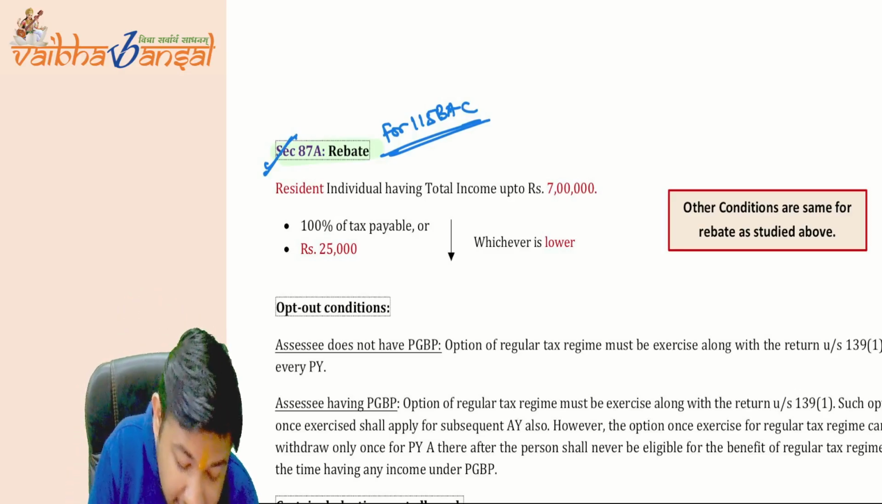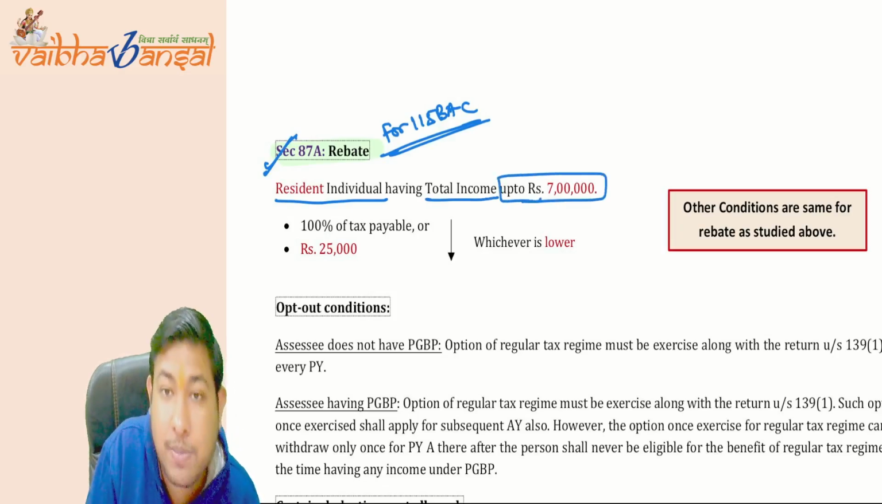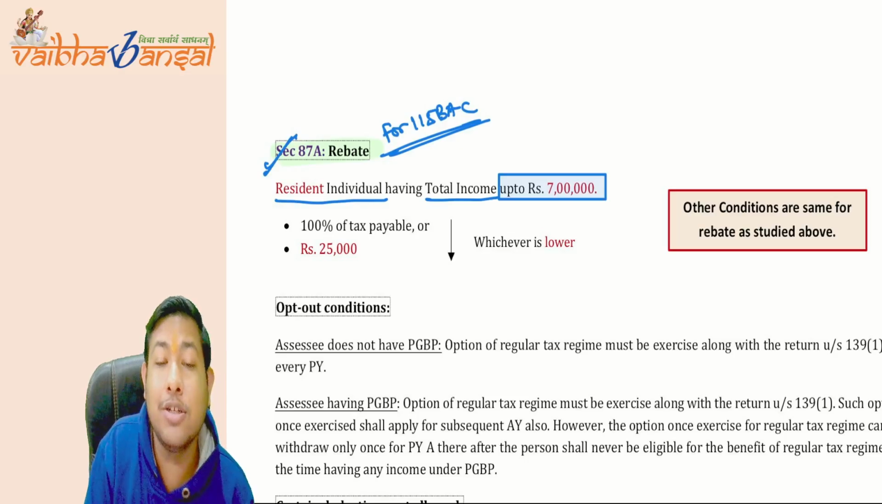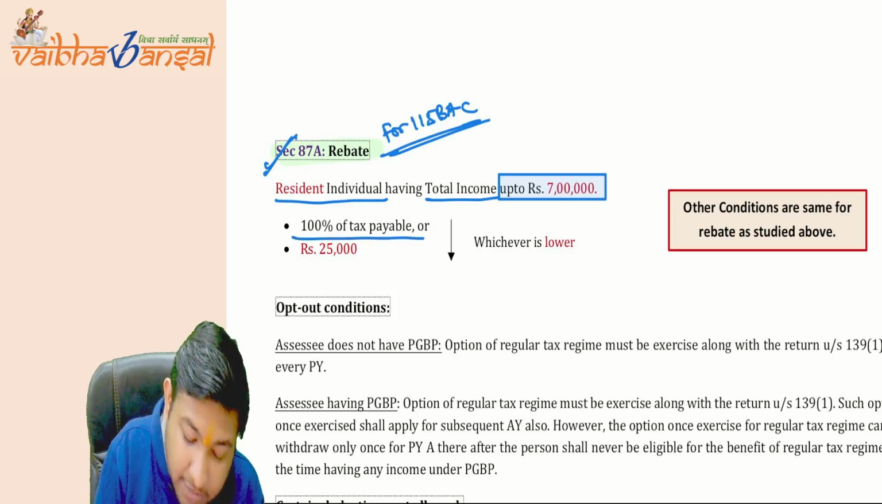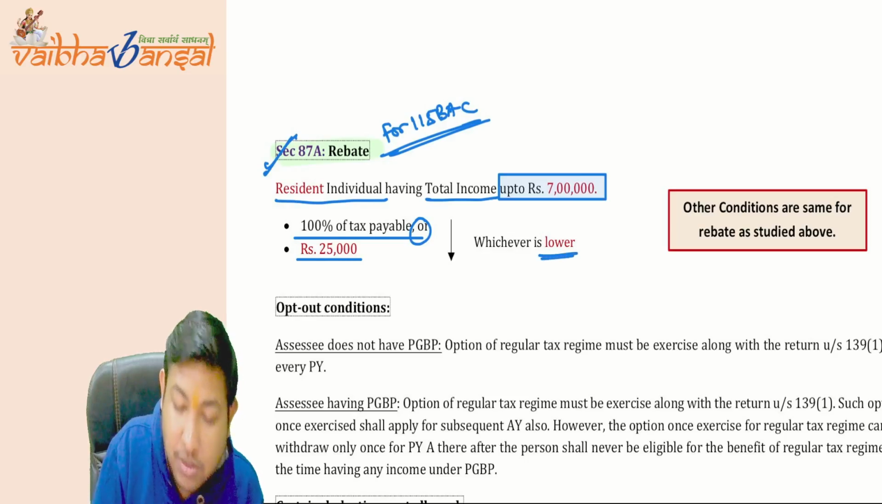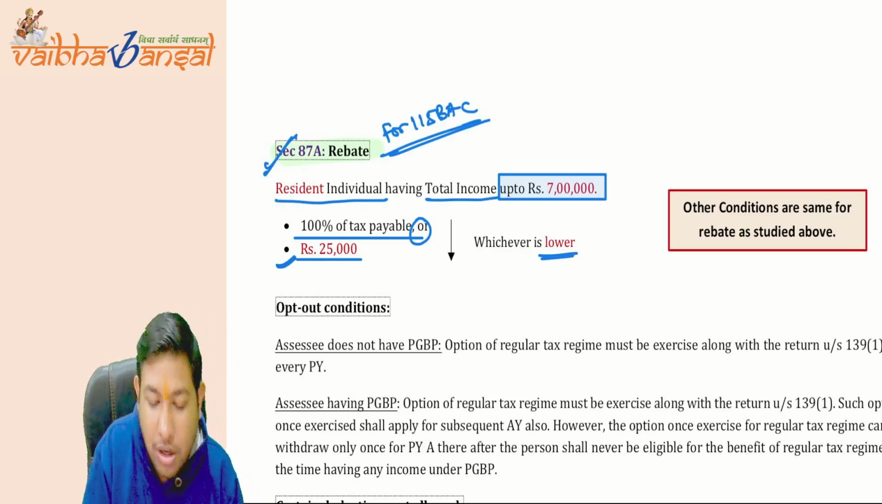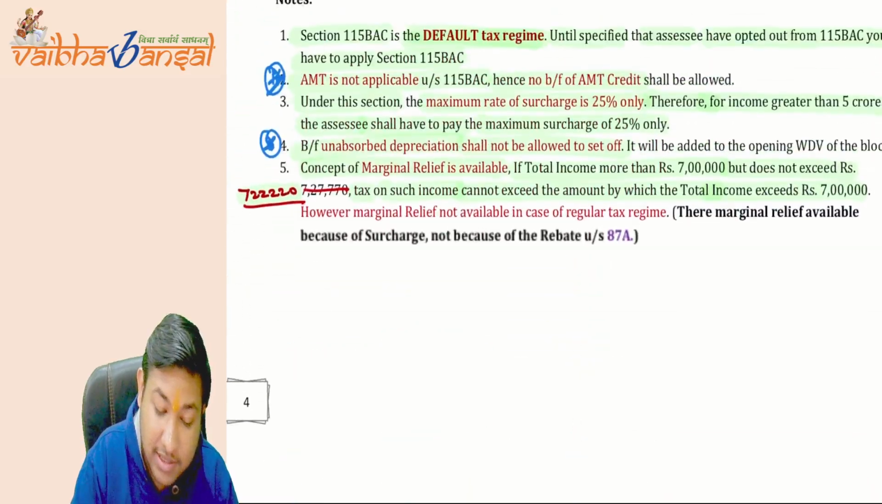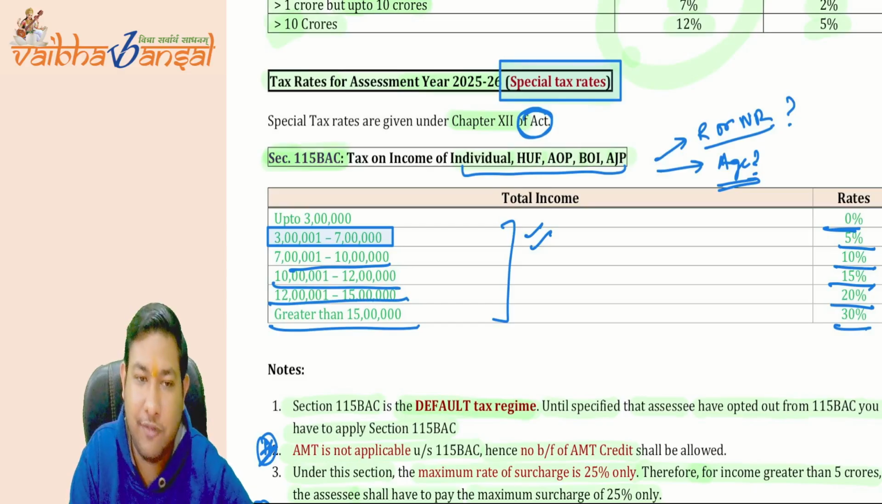Again the same condition: a resident individual having total income up to 7 lakh rupees. Earlier it was 5 lakh rupees, but here it is 7 lakh rupees. So 100% of the tax or 25,000, whichever is lower. Earlier it was 12,500, but here it is 25,000, because if you calculate tax on 7 lakh rupees by this slab, your tax will be 25,000 only.